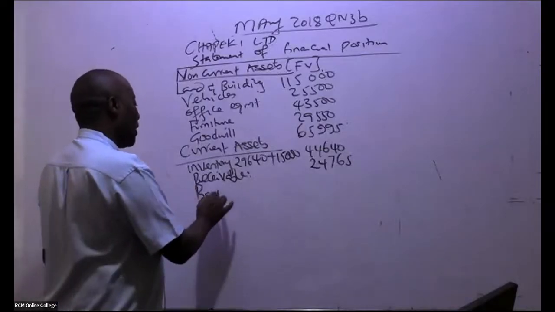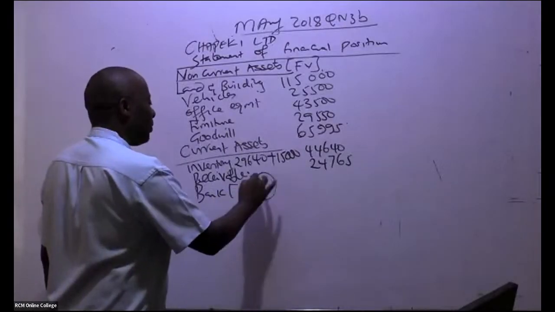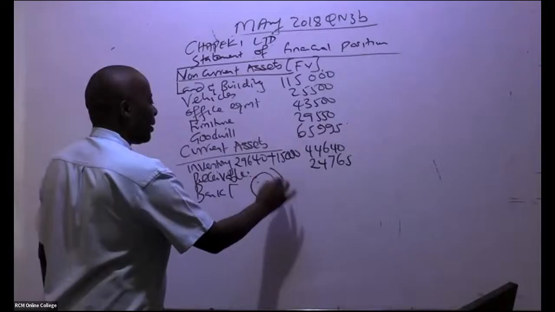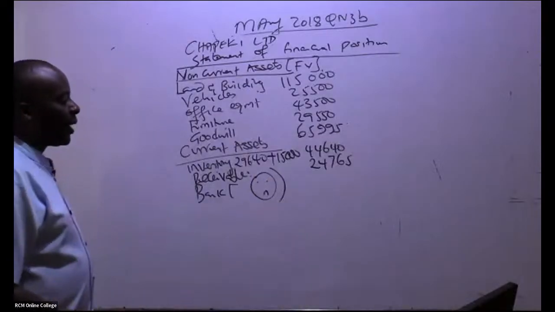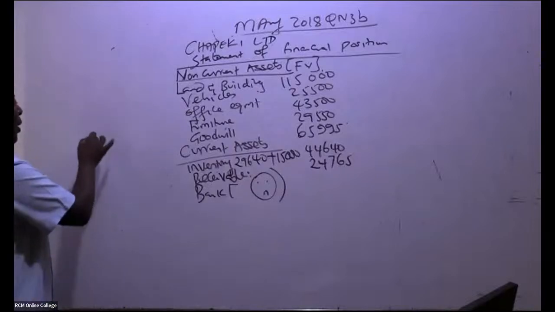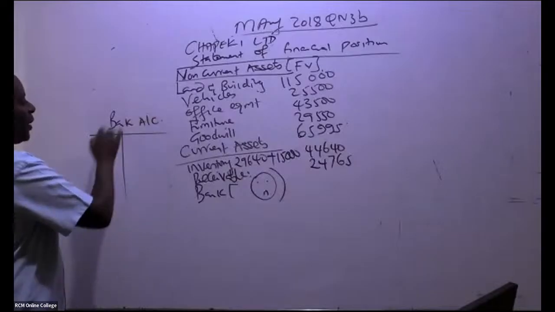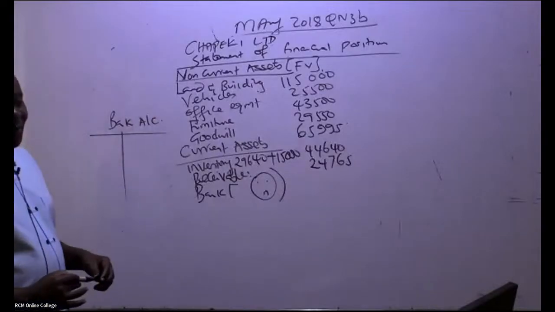So we have cash at bank. I will not do the cash at bank, I can even draw something for him. But because I'm here to teach you, not for exam purposes, I will come and do a bank account. We can do a bank account pretty fast.